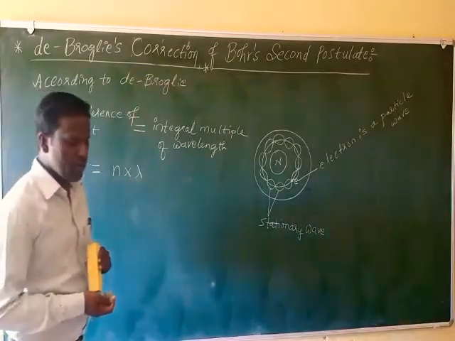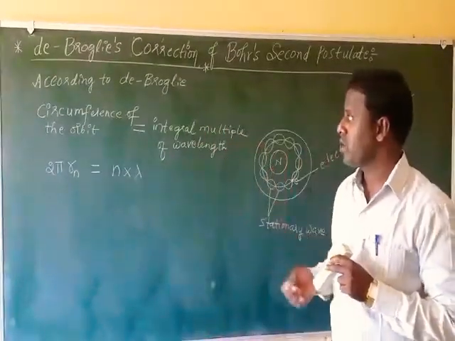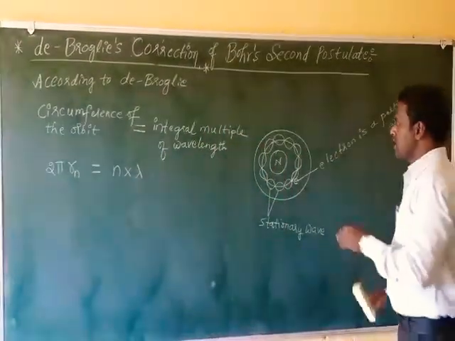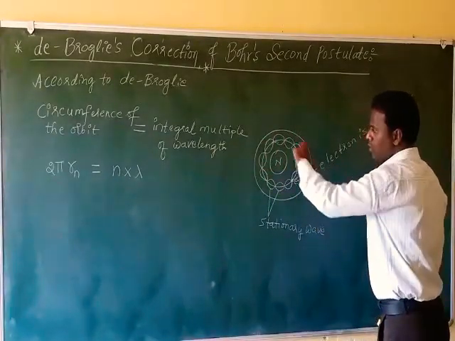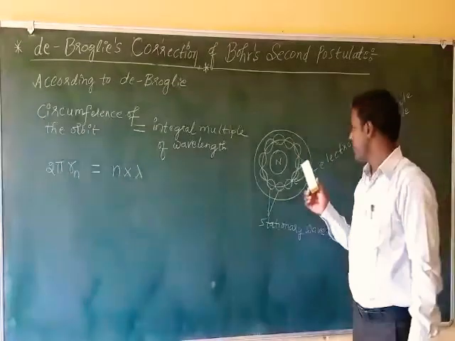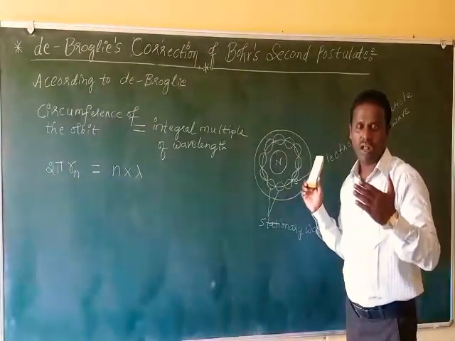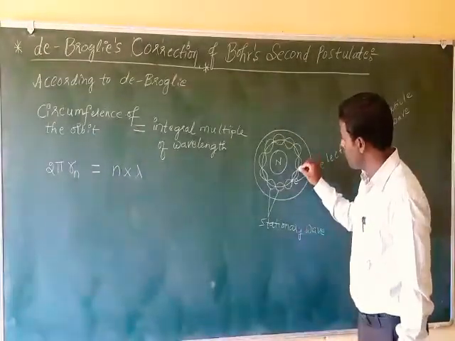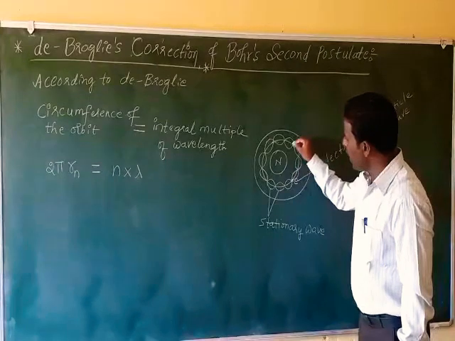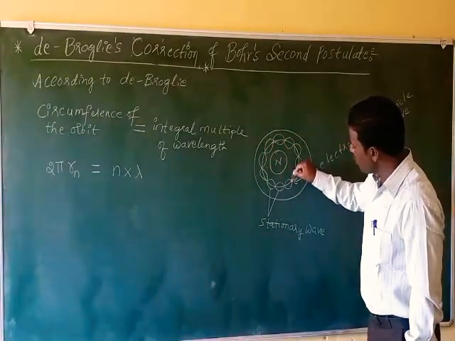Bohr's second postulate formula is mvr equals nh by 2 pi. But here Louis de Broglie considered the electron in the hydrogen atom revolving around the nucleus as a particle wave which closes itself after traveling a certain distance. A wave closing itself means from where it starts, it comes back to that point and moves further.